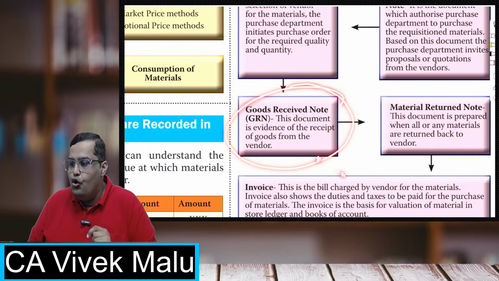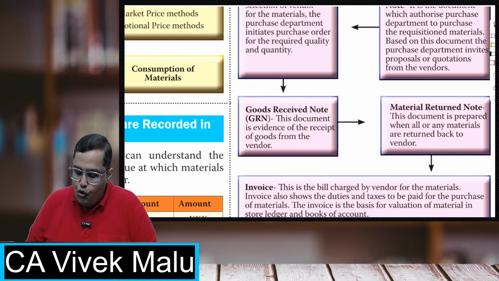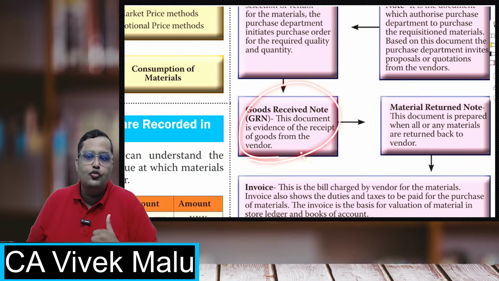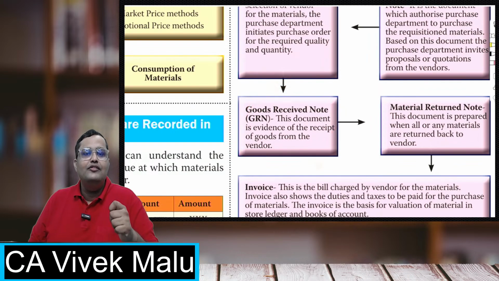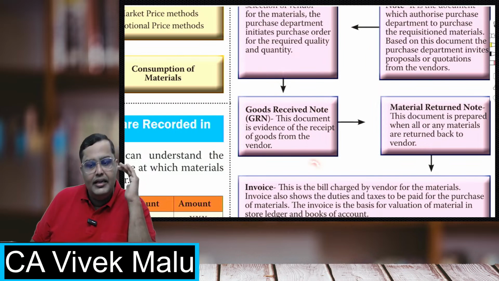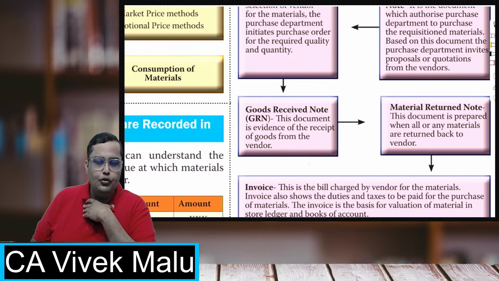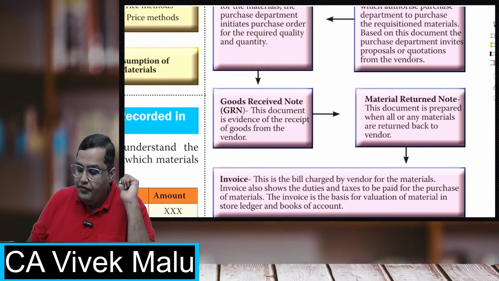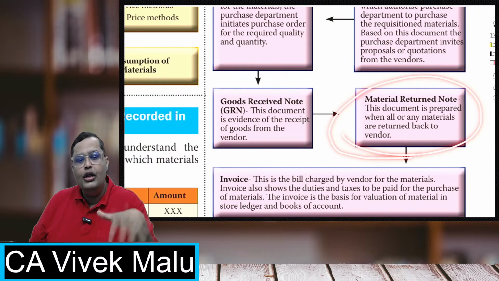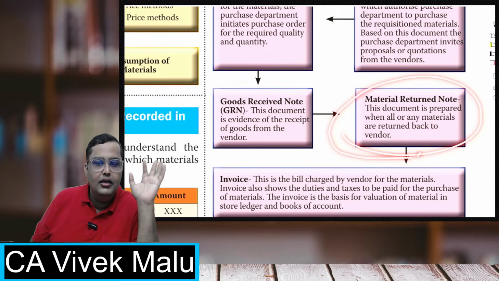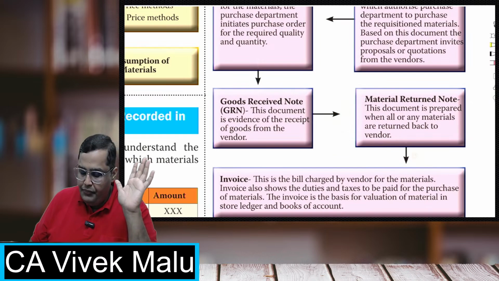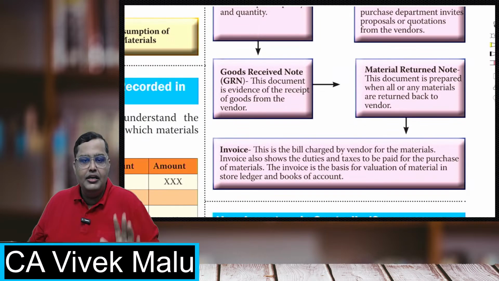After coming to the factory, we'll be making a note which is called the goods received note. Okay, so the goods are coming to us and we'll be making this goods received note, and we will also be giving this note to the supplier to confirm that yes, supplier, you have given the goods to us. Now, suppose the goods are not proper, we will make a material return note and give it back to the supplier. Take away. These goods are not as per our specifications. Okay, so I hope all of you have understood this.